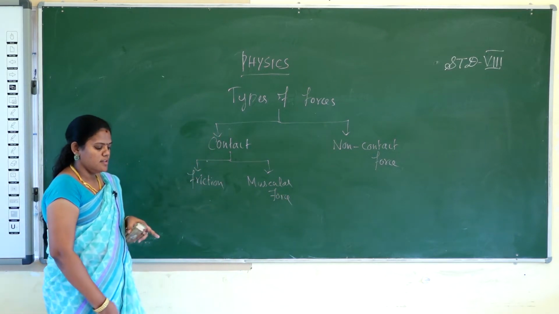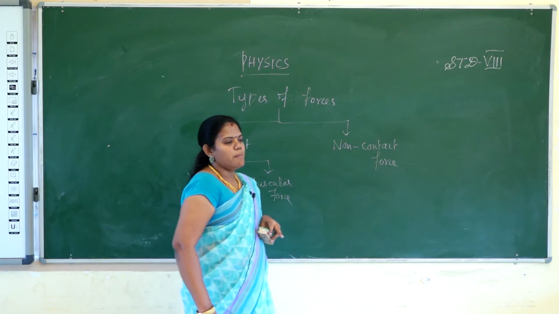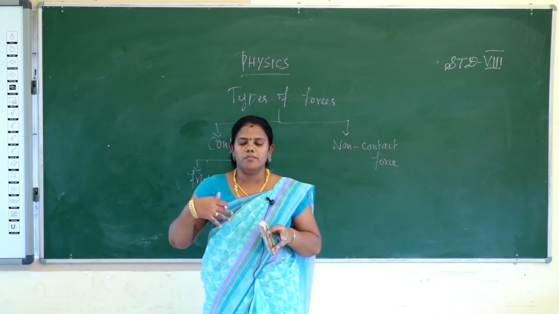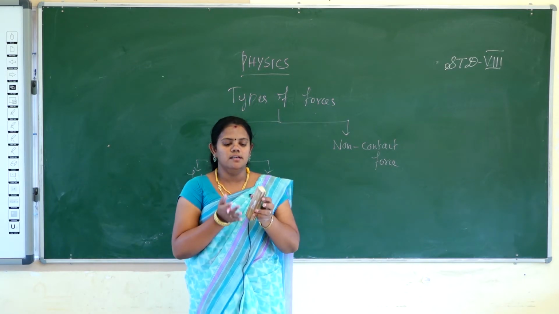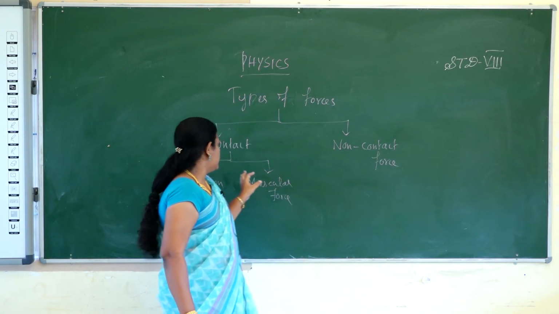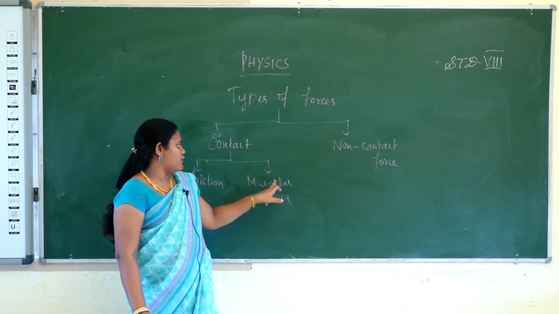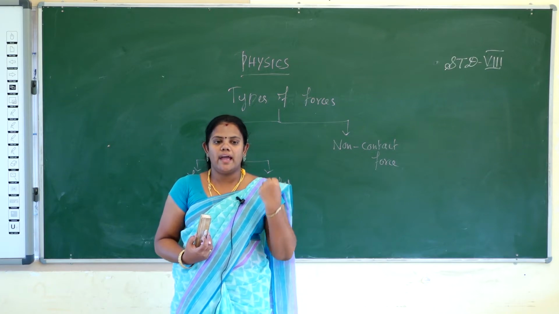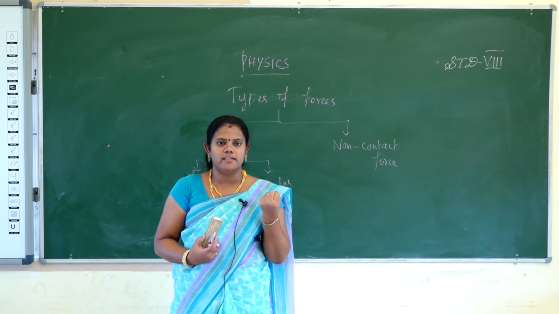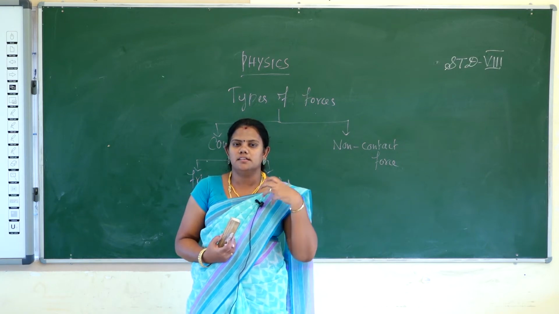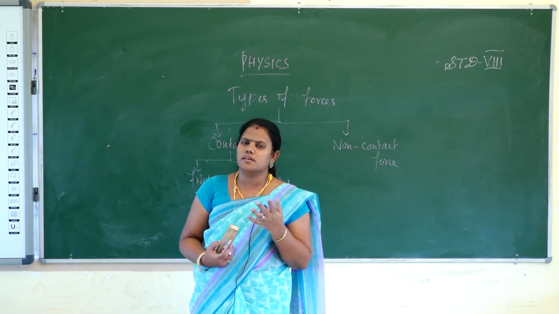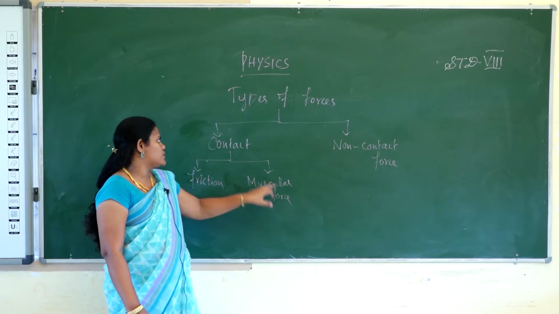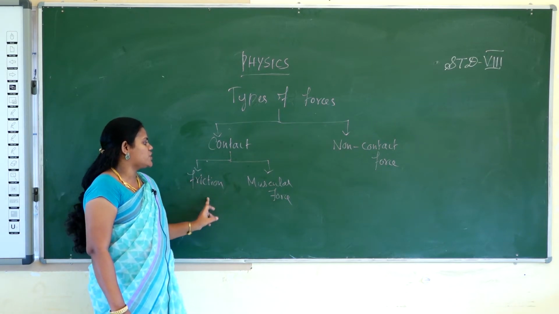What is meant by friction? When I walk on the floor, my foot interacts with the floor, so they are in contact with one another, and that is how I move. So friction is the rubbing of two things. Friction is an example of contact force. And muscular force means force applied by using human muscles. You use your hand to hold a pen, to carry a bag, and your leg to kick a football. All of the muscles used to make a force is called muscular force. So contact forces are classified into two, that is friction and muscular force.